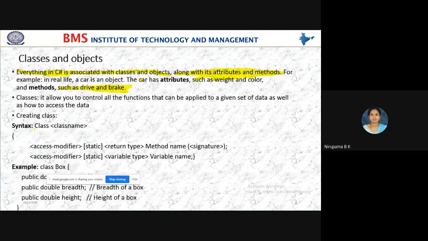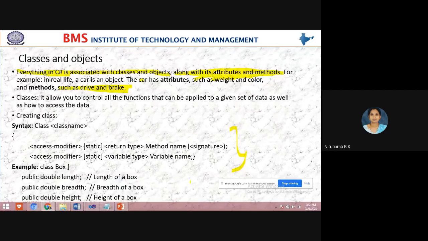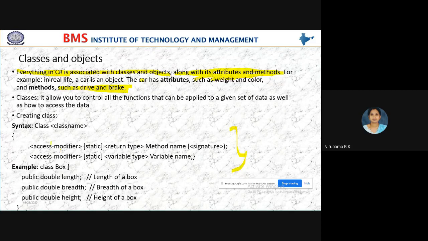Now, this is the syntax of the class. See students, before I explain the syntax of the class, one thing you remember, you can write in your classwork. In the syntax, whatever you write in a square bracket, that is optional.